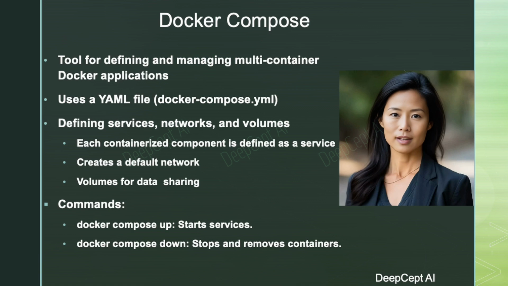Each containerized component of the application is defined as a service, representing entities such as application servers, databases, or any other containerized unit. Docker Compose automatically creates a default network, facilitating communication between containers. Additionally, you can define volumes in the Docker Compose file to persist data across container restarts or share data between containers. Now let's explore an example to understand how Docker Compose works.